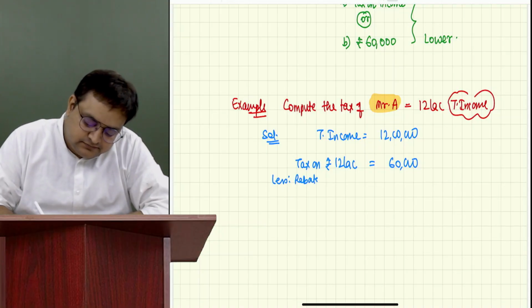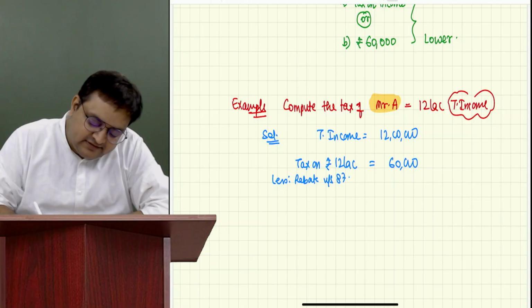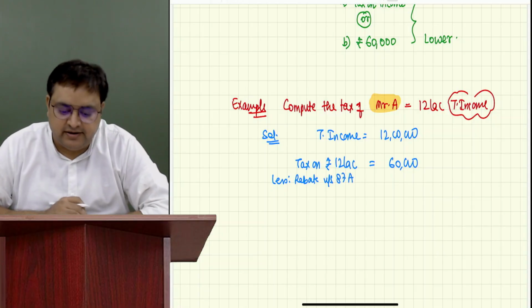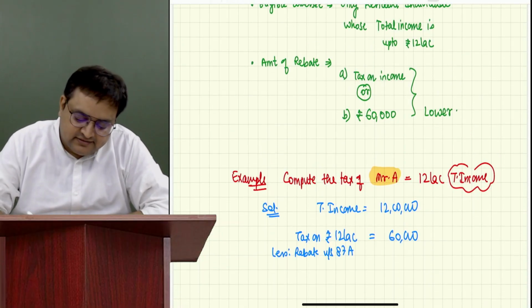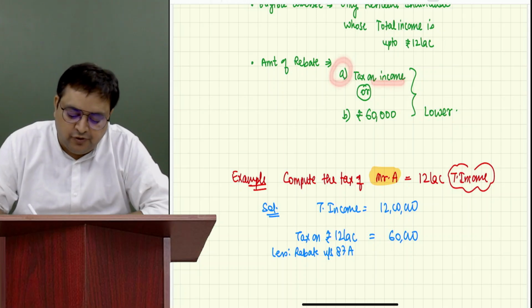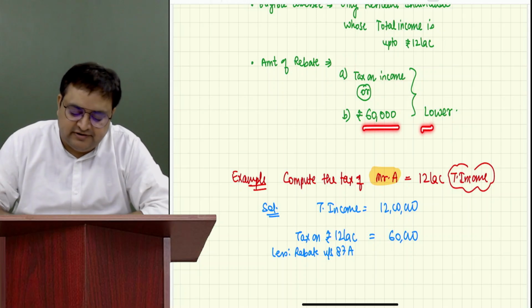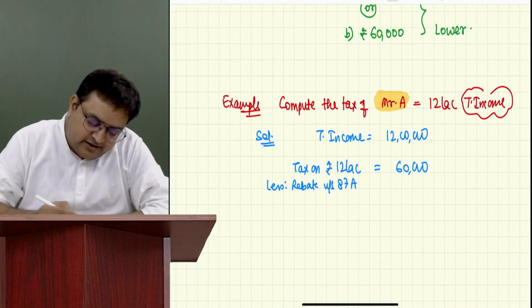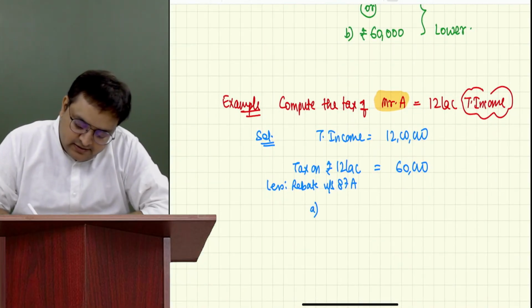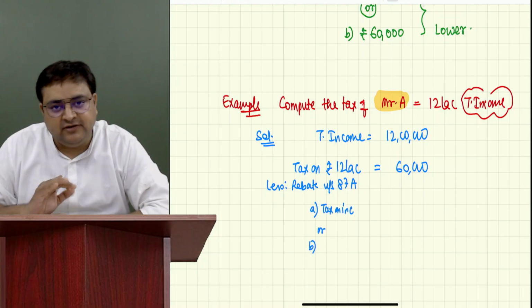Rebate. Under section 87A, we will write the rebate. You have to write like this. How much is the rebate? A, tax on income, or 60,000 rupees, whichever is lower. I will write A, tax on income, or B, 60,000 is the fixed limit, guys.